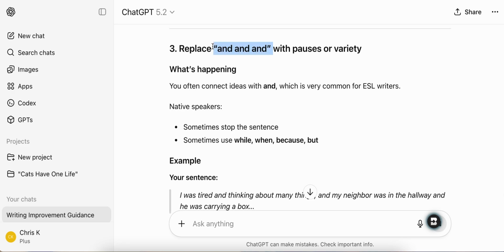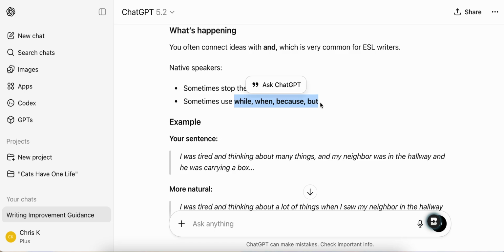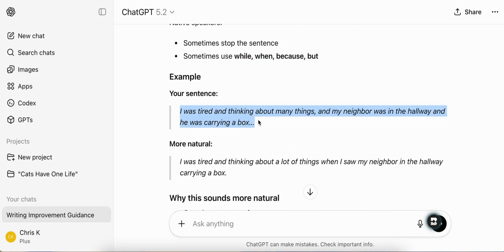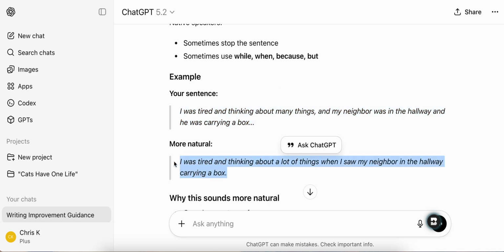I'm using a lot of "and" in the original writing. Okay, so maybe we can use more while, when, because, and but. So I was tired and thinking about many things, and my neighbor was in the hallway, and he was carrying a box. Okay, so here's a more natural suggestion.